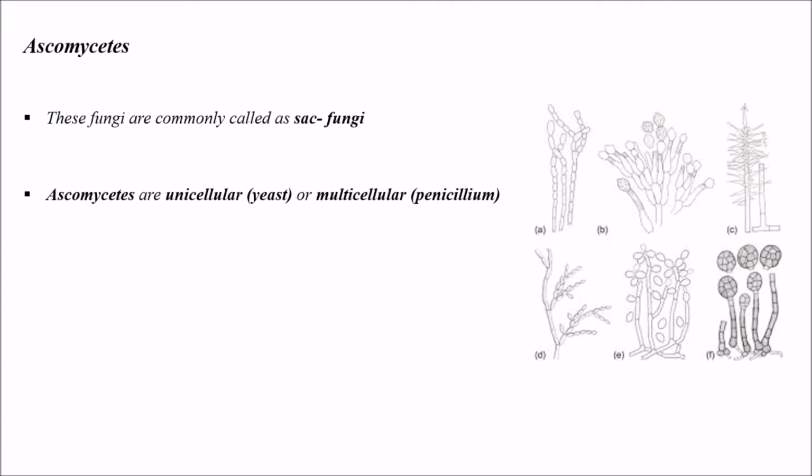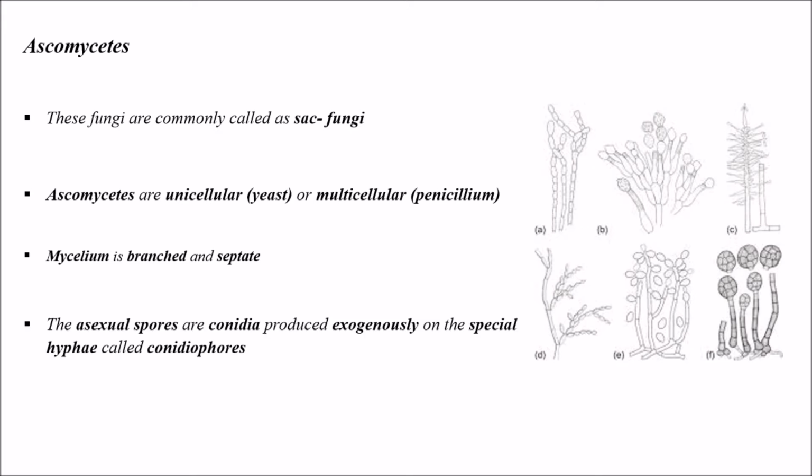Ascomycetes are unicellular or multicellular. An example for unicellular is yeast, and for multicellular it is Penicillium. If you see, the mycelium is branched and septate. The asexual spores are conidia, which are produced exogenously on special hyphae called conidiophores.